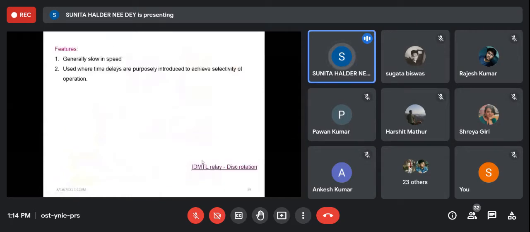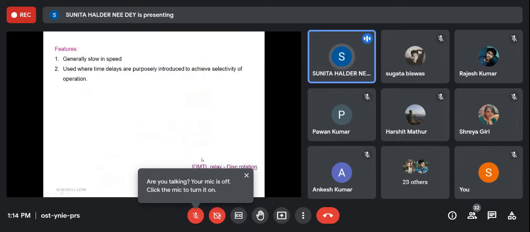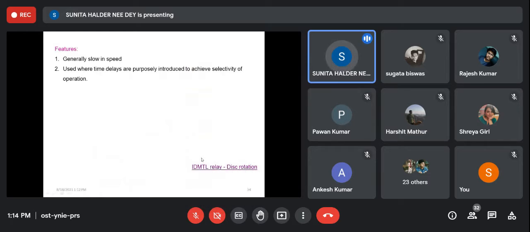So generally it is slow in speed. As compared to what? As compared to the armature type overcurrent relay, because in the armature type overcurrent relay, for any current beyond the operating current, it will operate. But here it is lower in speed as compared to the attraction type overcurrent relay. And here time delay can be imposed.